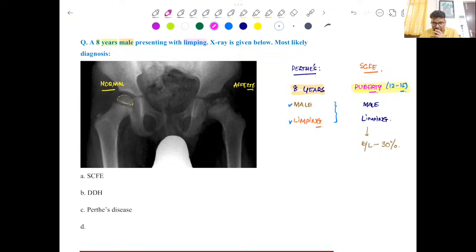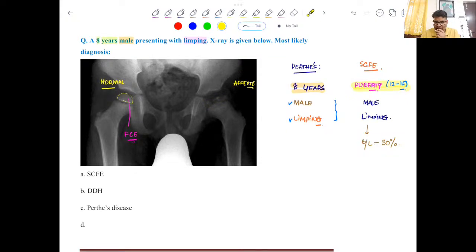Now this femoral head epiphysis, or femoral capital epiphysis, is cartilaginous. So whenever there are ischemic episodes, under the weight of the body it usually compresses, and therefore we will see a deformed, compressed femoral head epiphysis, right?